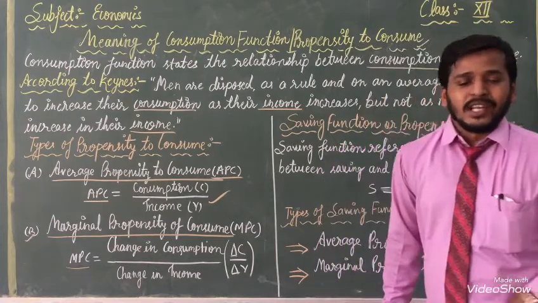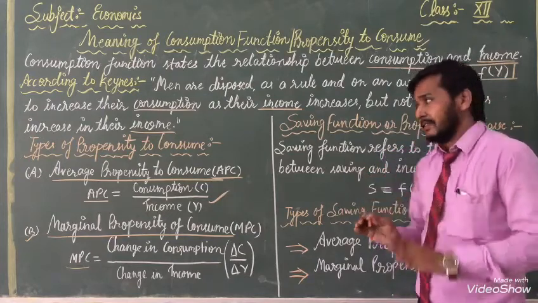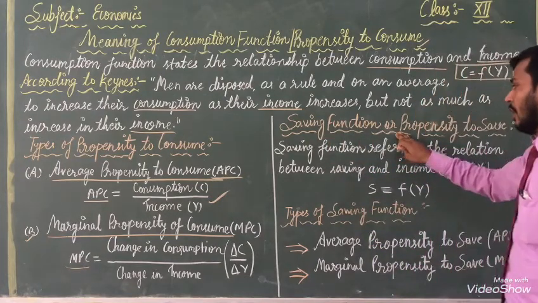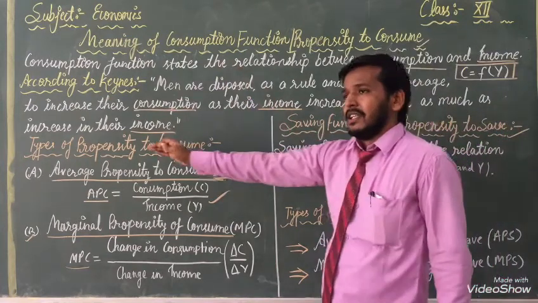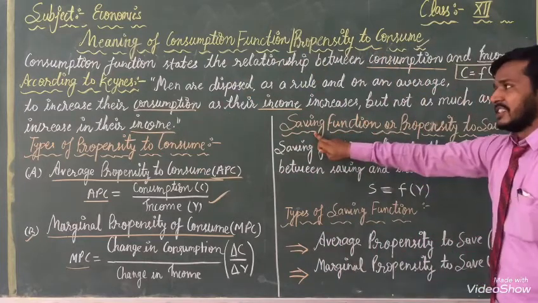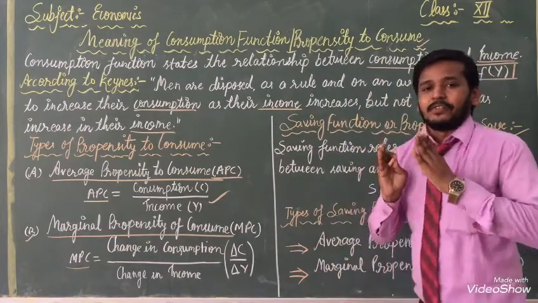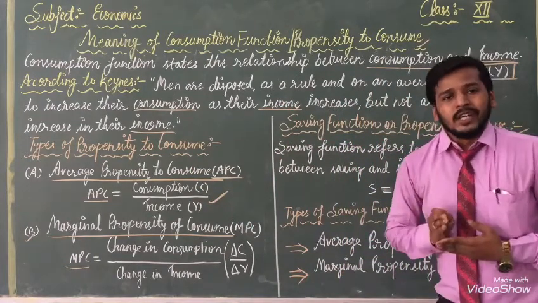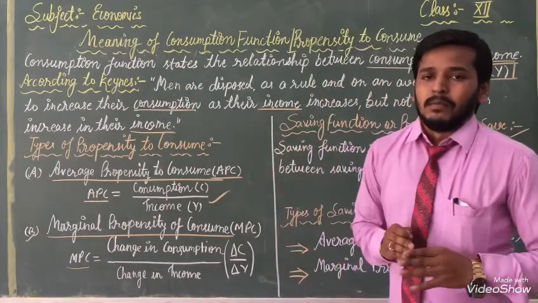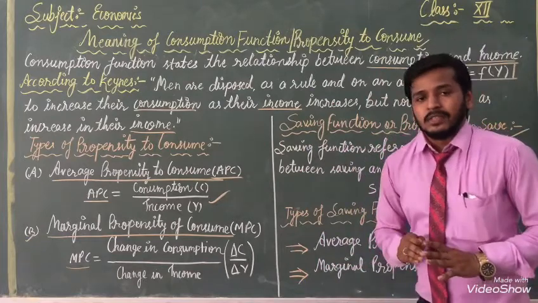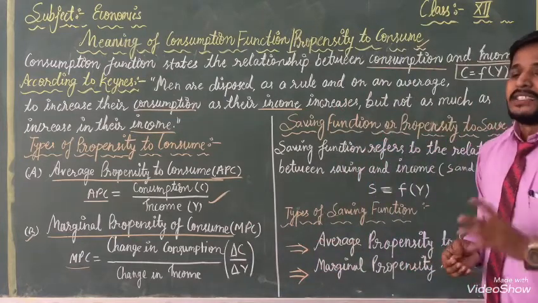But now your next topic is the meaning of saving function. We can say saving function or propensity to save. What we are reading here, the same thing we have to come to here. It is the saving and it is the consume. This is the difference between both. According to that, we will read these types of formula, and when numericals come, we will be able to solve them. That's why you have to make a note of these things and revise them well.